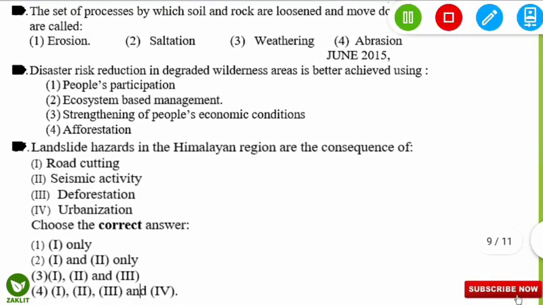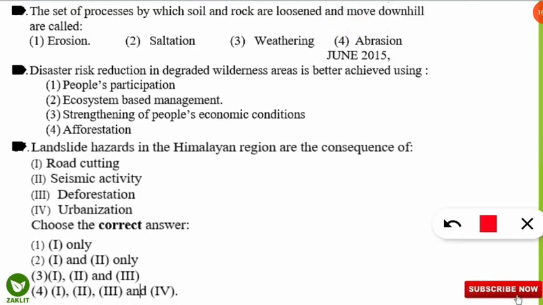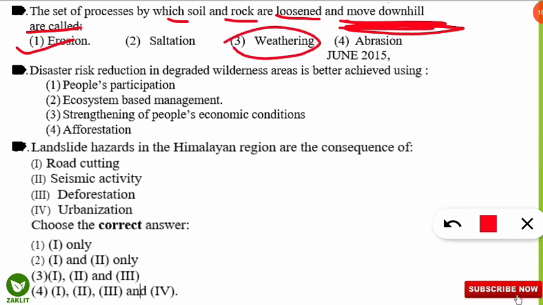Next question is the set of processes by which soil and rock are loosened and move downhill are called as what? So you should focus here, it is mentioned move downhill. So here this process is known as erosion. So we should not get confused between weathering and erosion. Weathering is the breaking down of solid rocks and small rocks also, but when it is telling about the movement, the particles are carried away, the soil and rock, it is called as erosion. Coming to the next question.